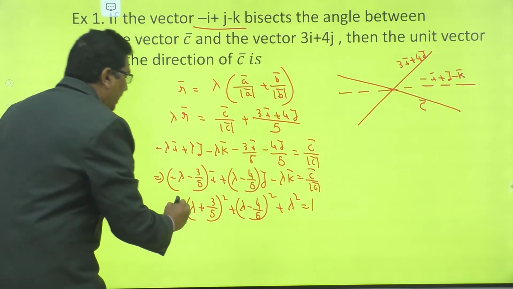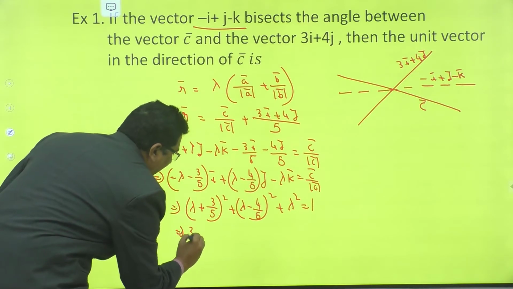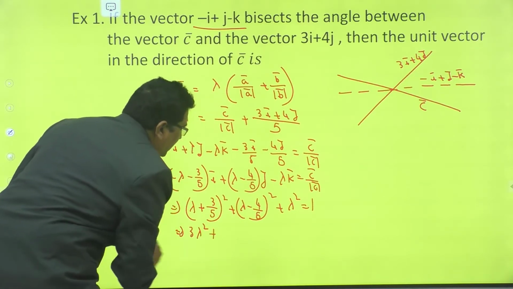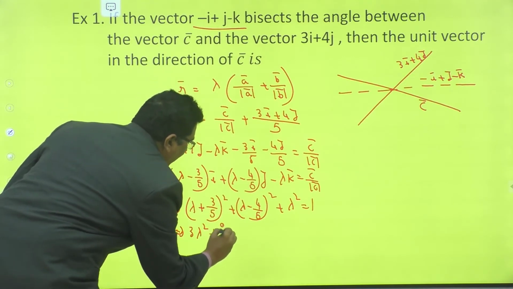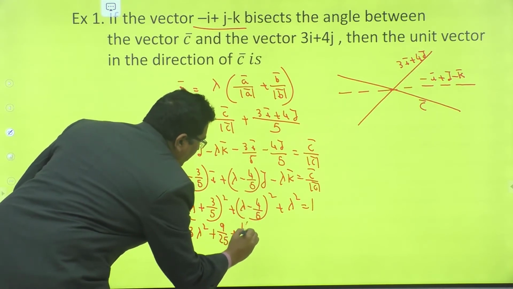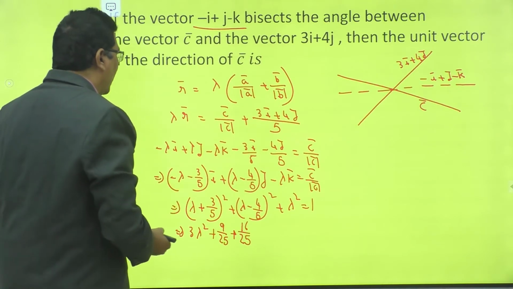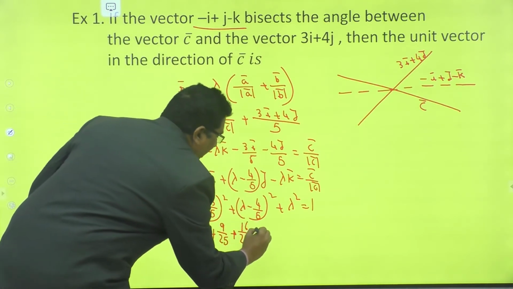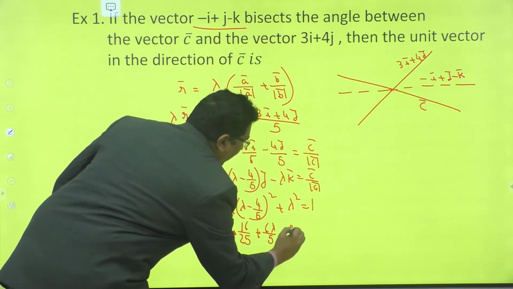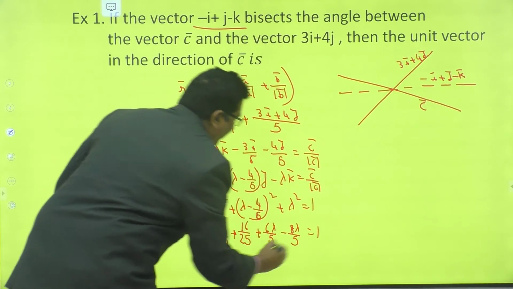Right. That implies lambda square plus lambda square plus lambda square, we get 3 lambda square. Now plus 3 by 5 whole square, that is 9 by 25, 4 by 25, 16 by 25. Right. Now this is 6 lambda by 5, this is 6 lambda by 5 minus 8 lambda by 5 is equal to 1. Right.